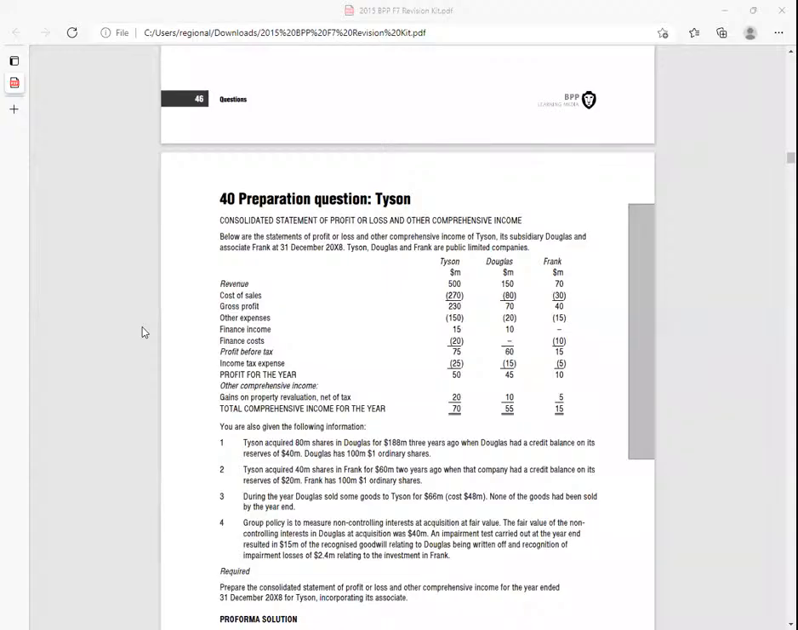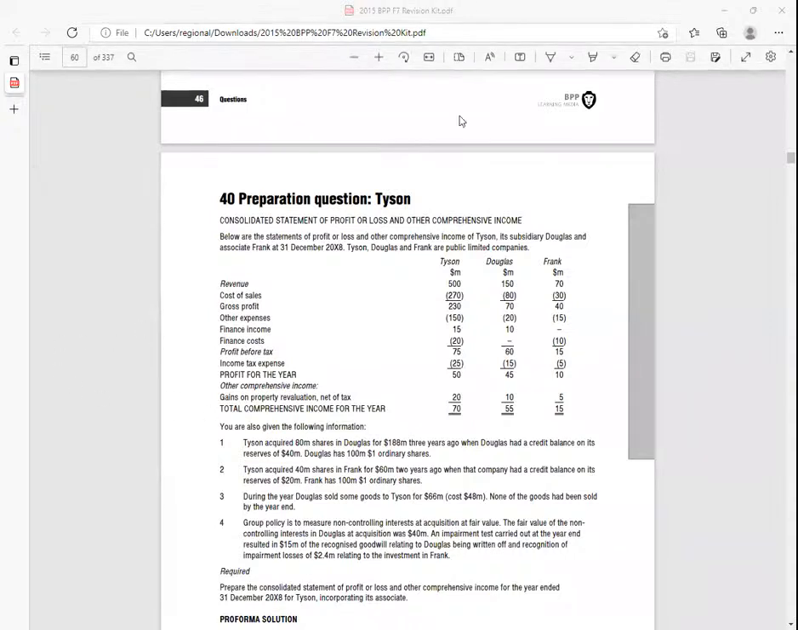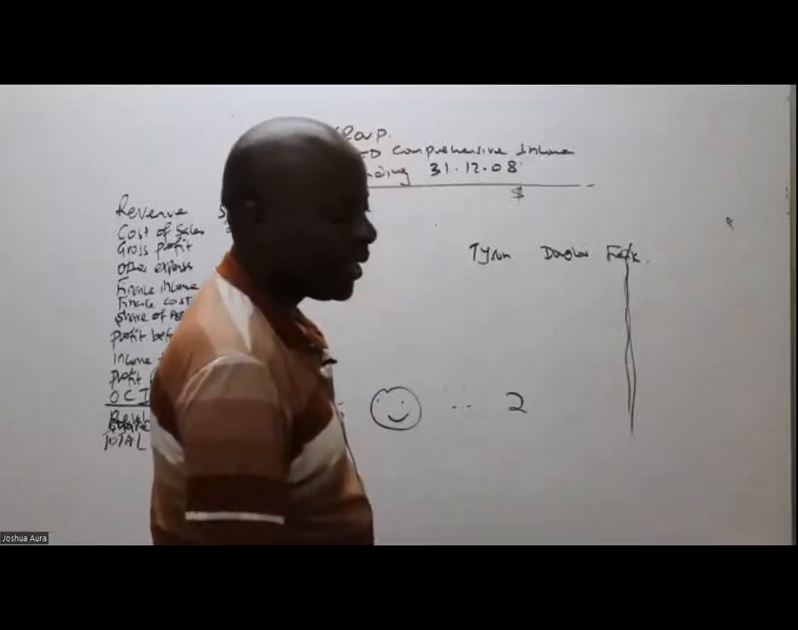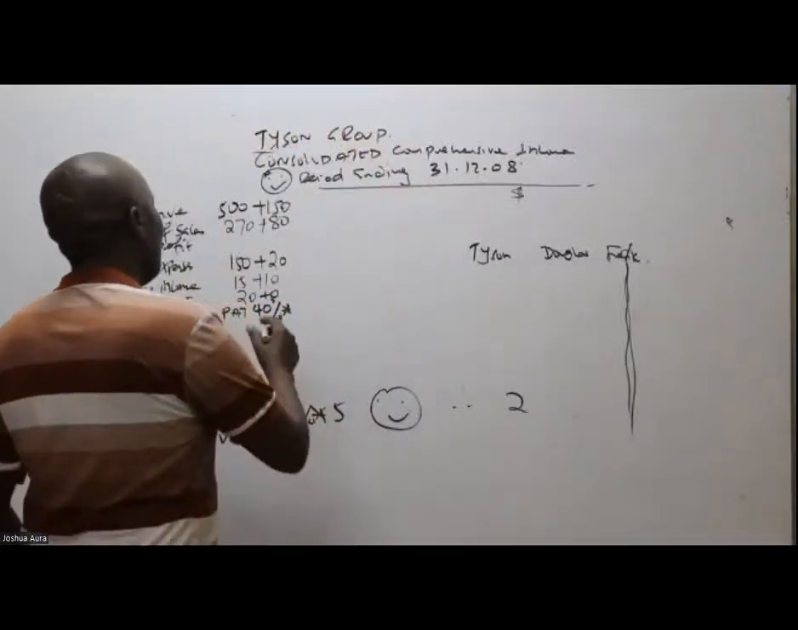Profit. Here you will find many saying 15. The profit of Franco is not 15. The profit of Franco is 10. It is the profit for the year, which is 10. So I am just saying 40% of 10. Thank you so much. 40% of 10.